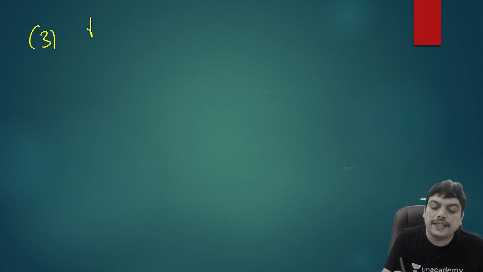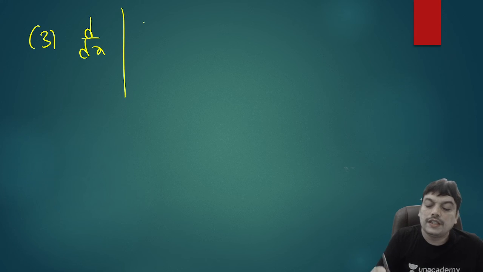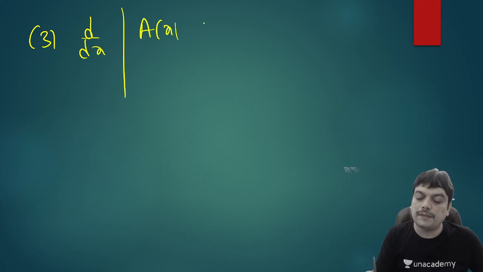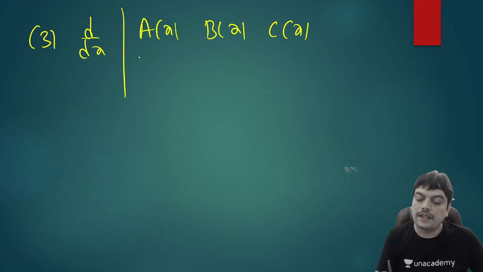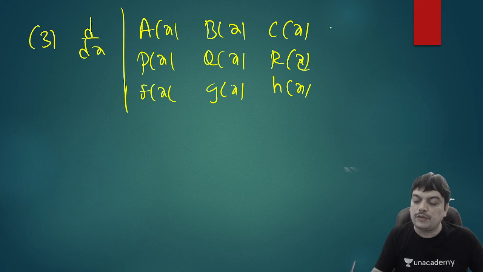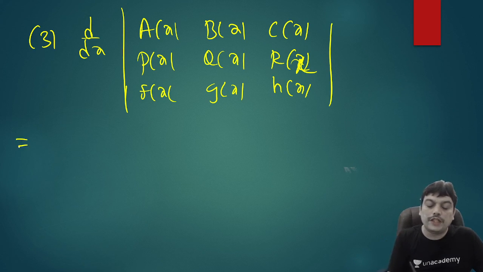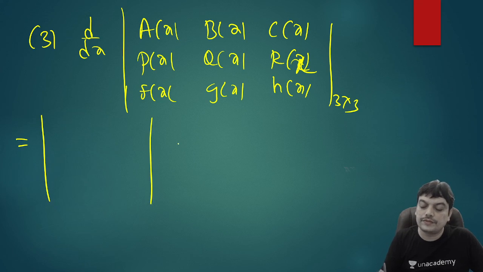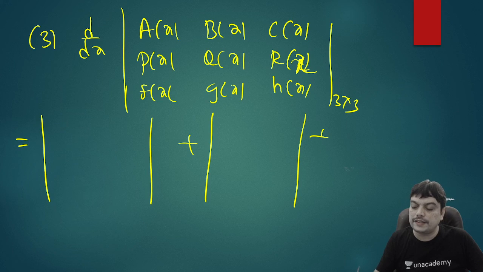So let's say I have a 3 by 3 determinant d by dx of, suppose I have functions like a of x, b of x, and c of x. Then p of x, q of x, and r of x. And then I have another set of functions, f of x, g of x, and h of x. So if you have to differentiate this determinant, what do we do? If it is a 3 by 3 determinant, it can split into sum of 3 determinants. When you differentiate, it will be sum of 3 determinants.